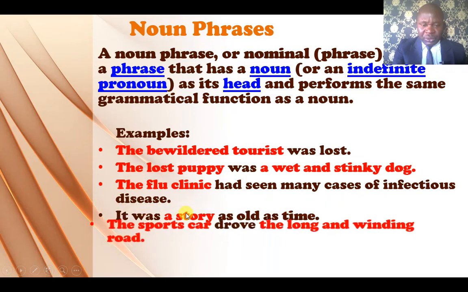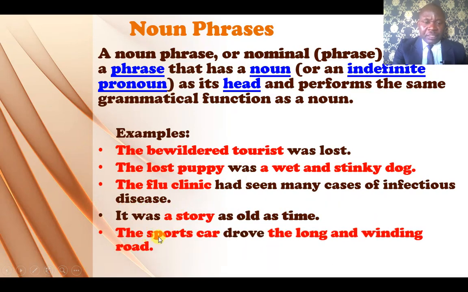Alright, we go to another example. The sports car drove the long and winding road. Here we have two noun phrases. This is the first one, then this is the second one. Okay, the first one is serving as the subject of the sentence. Then the second one is serving as the object of the sentence. I hope that's clear.